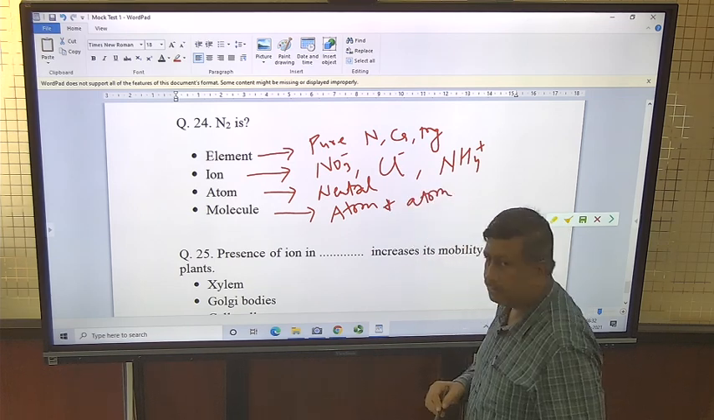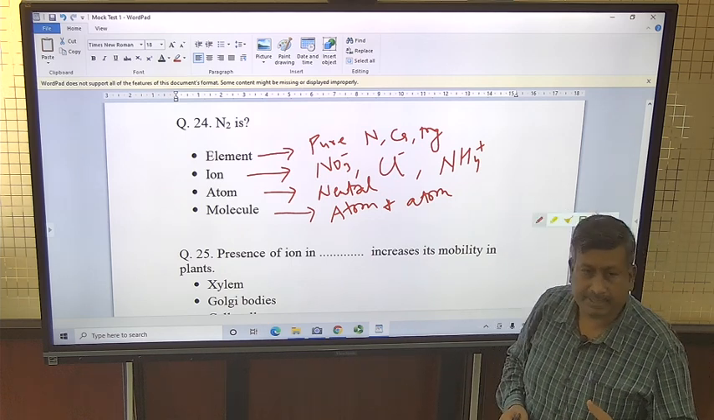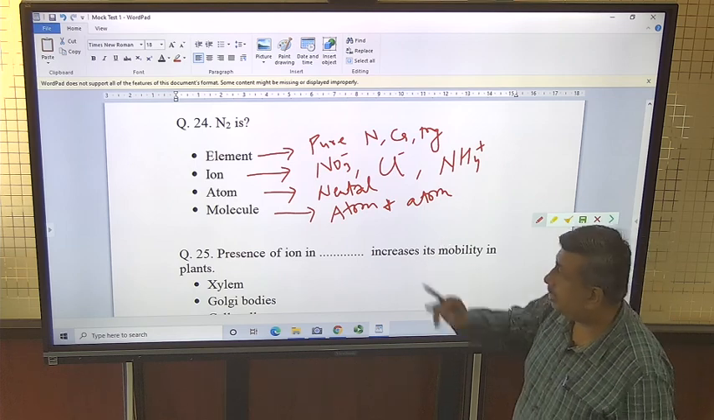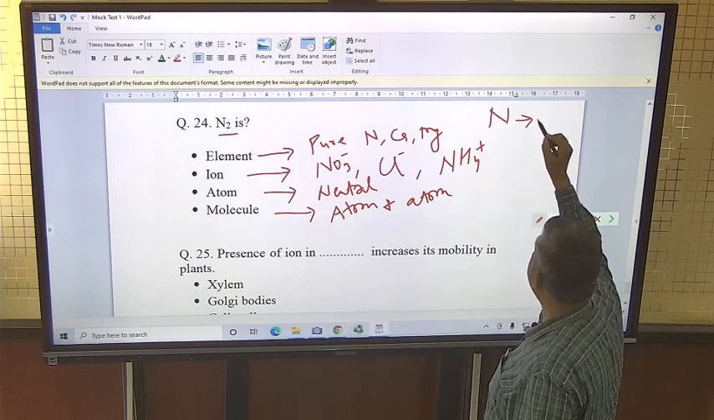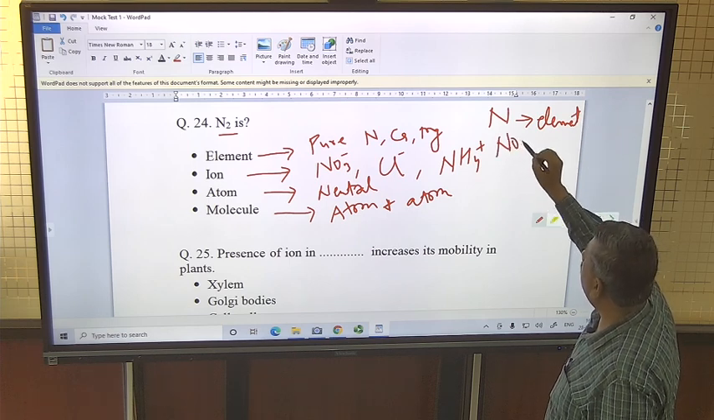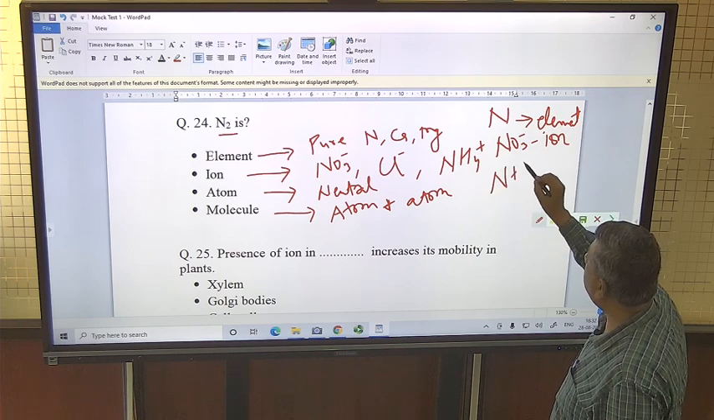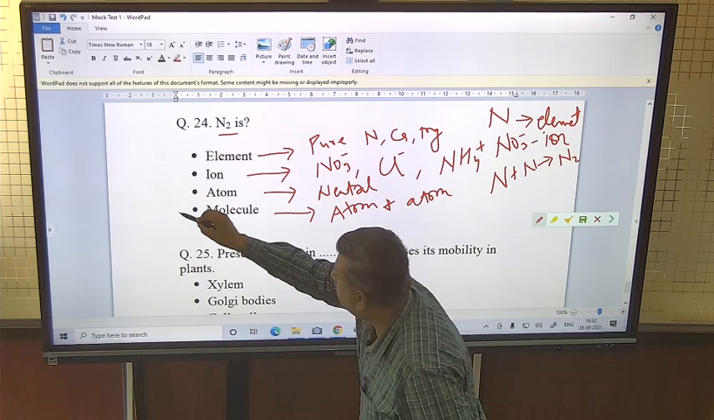So atoms always make molecules. If there are two atoms, then atomicity is 2, diatomic. If atoms are 3, then it is triatomic, atomicity is 3. So a molecule consists of atoms. Here it is N2. If we talk about N, N is an element. If we talk about nitrate, then it is an ion. And if we talk about N plus N, when it makes N2, then it is a molecule. So the correct answer is molecule.